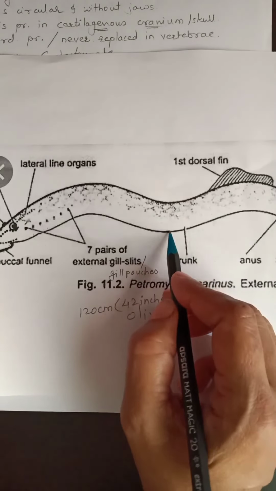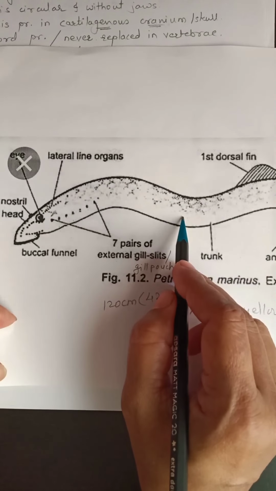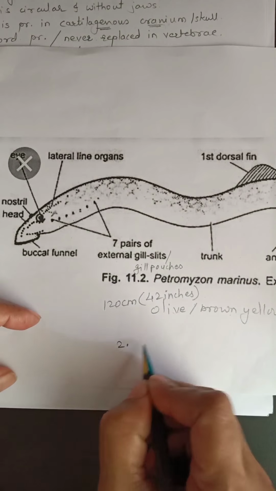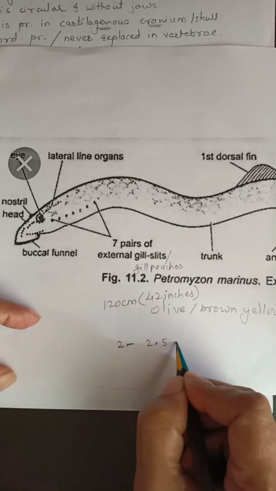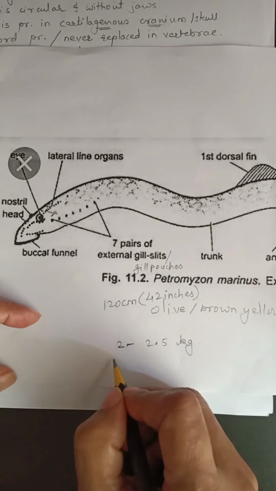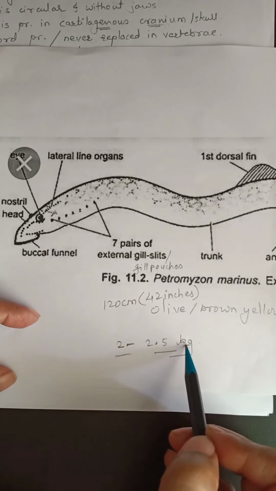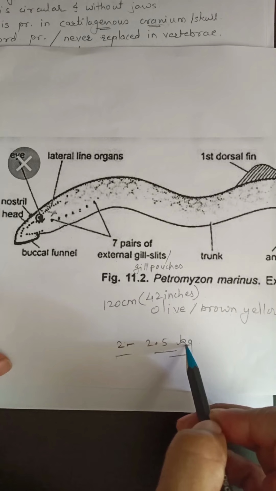And the weight of an adult Petromyzon is 2 to 2.5 kg.